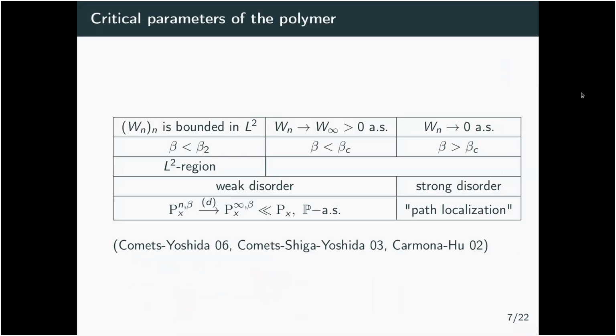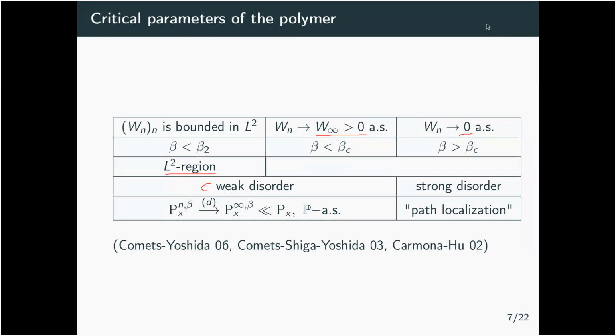Let me sum up what we've seen: you have these three regions. The first one is the L2 region, which is a sub-region of weak disorder, where the martingale is bounded in L2. You have the weak disorder, where the limit is positive almost surely, and the strong disorder, where the limit is 0.